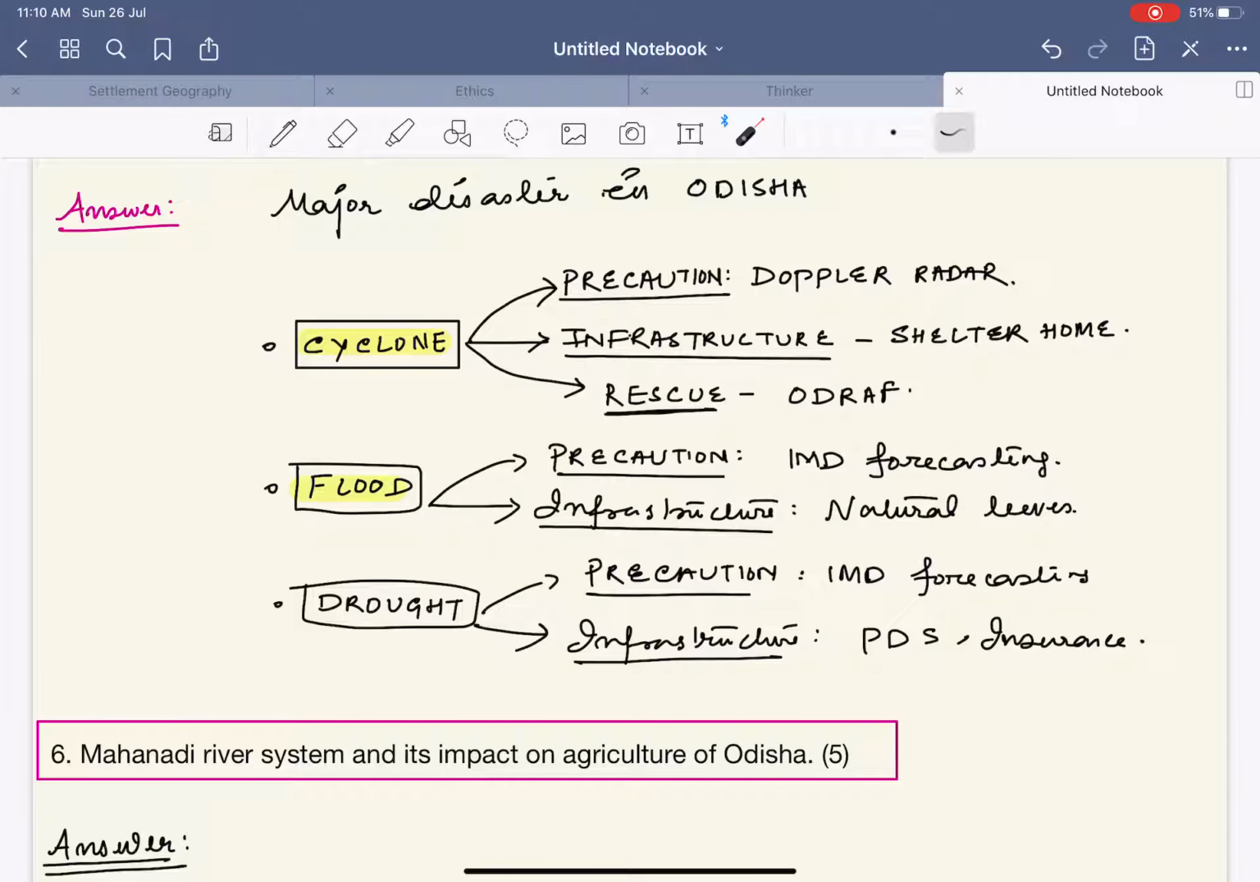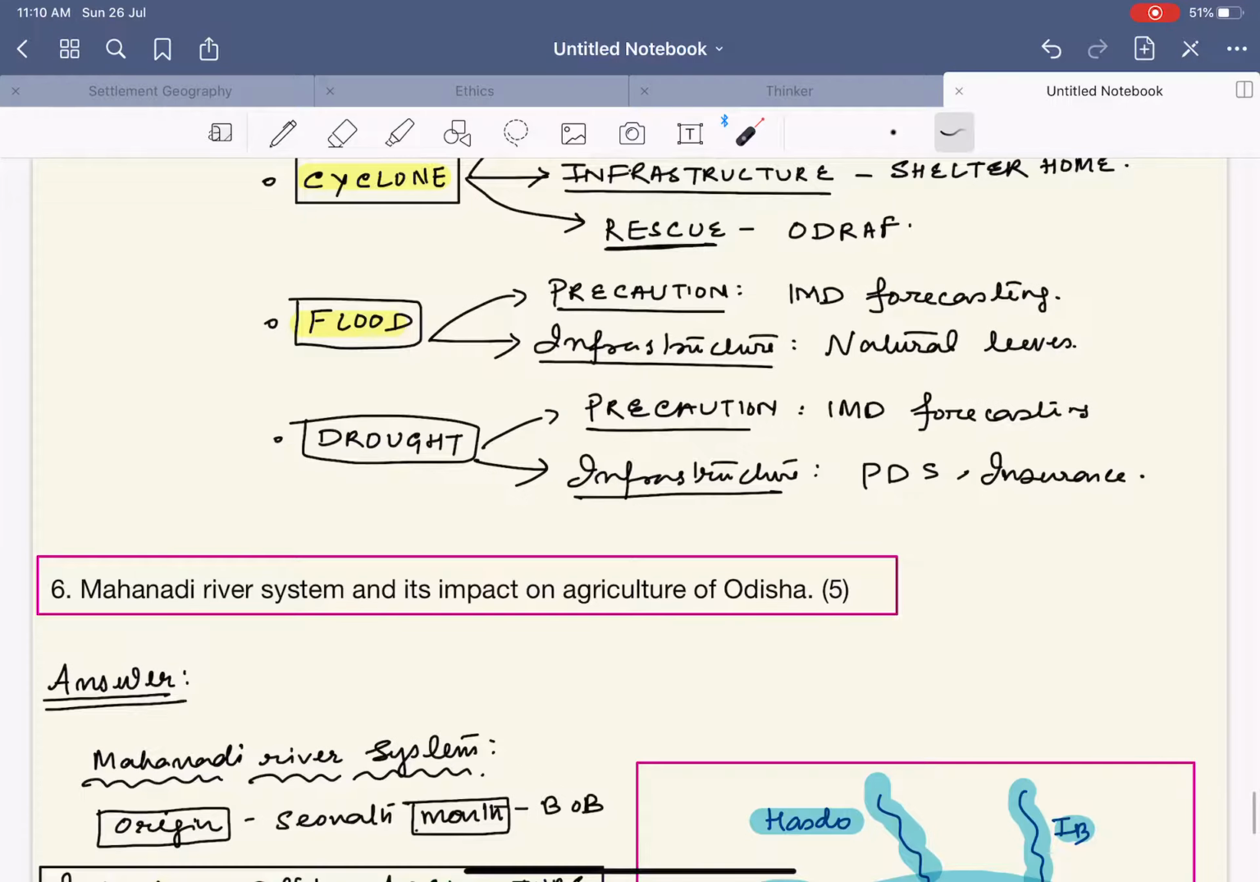With respect to the flood, precautions include the IMD forecasting. Next, with respect to flood, the infrastructure is your natural levees. Next, with respect to the drought, the precaution is again your IMD forecast. Now, most of you would be asking, what is this IMD forecast? IMD forecast is nothing but the Indian Meteorological Department forecast with respect to the monsoon.